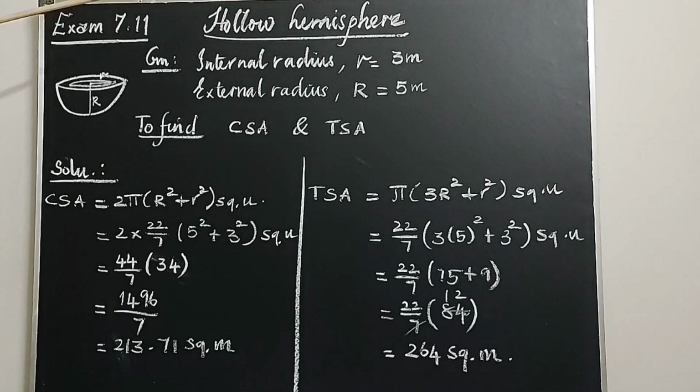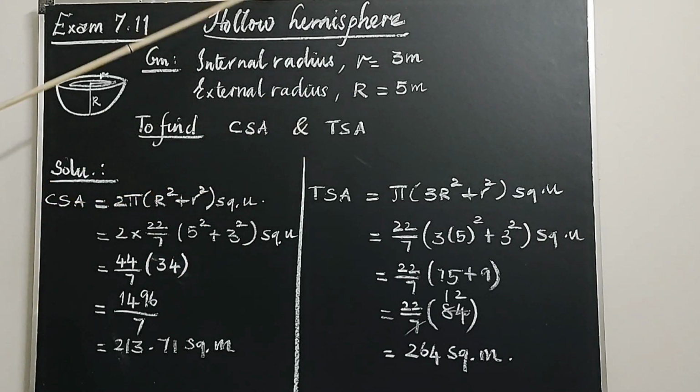Very easy. Object is a hollow hemisphere. Internal radius small r is equal to 3 meter. External radius capital R is equal to 5 meter. What is asked to find? Curved surface area and total surface area. So solution, the formula to calculate curved surface area of a hollow hemisphere is 2 pi into capital R square plus small r square. So 2 into 22 by 7 into capital R 5 square plus small r 3 square. Then 5 square is 25, 3 square is 9, 25 plus 9 is 34. 2 into 22, 44 by 7. We cannot cancel them. So multiply 44 into 34, that is equal to 1496 by 7. When we simplify that, we get 213.71 square meter as the curved surface area.